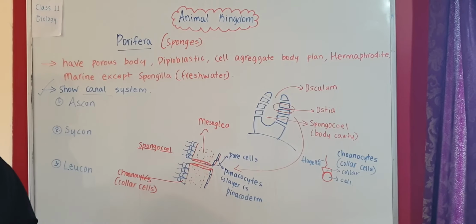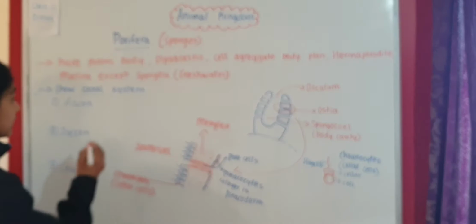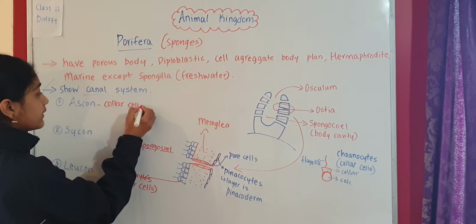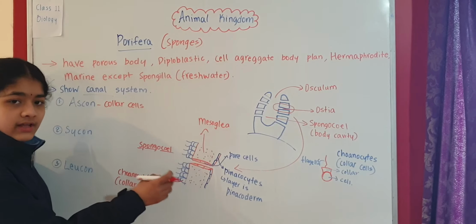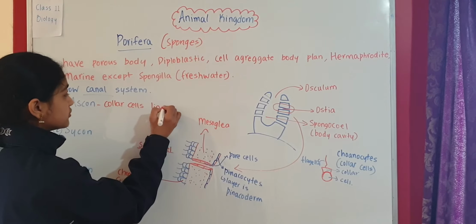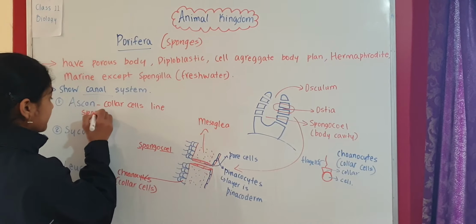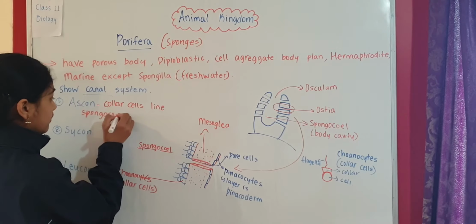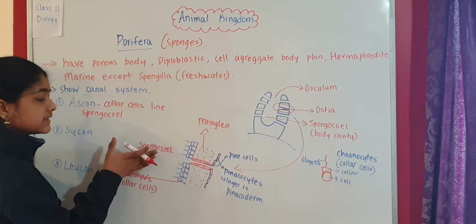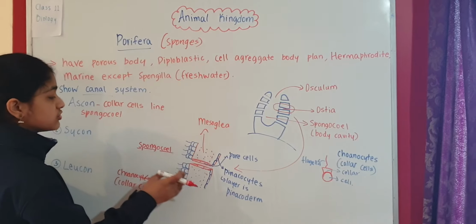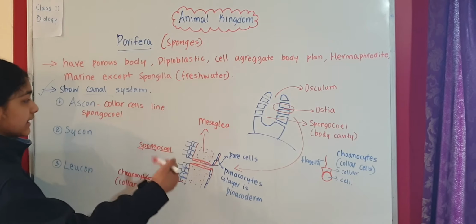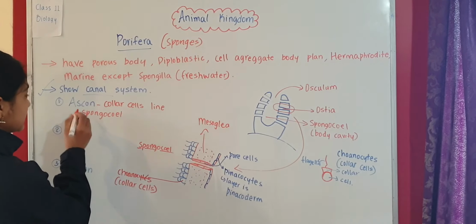Now what happens in Ascon type of canal system? In Ascon type, the collar cells or the choanocytes, these cells with flagella, line the spongiocele. So here also we said that this is the body cavity or spongiocele, and choanocytes line this body cavity. That's what happens in Ascon type.